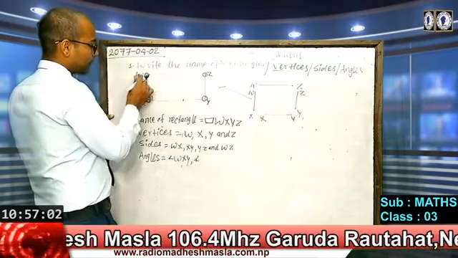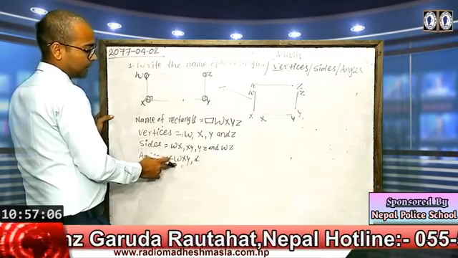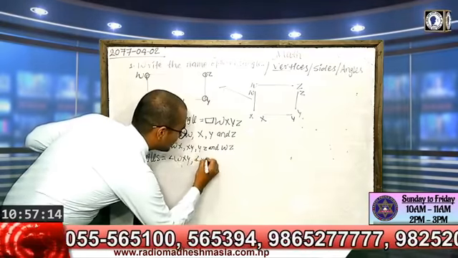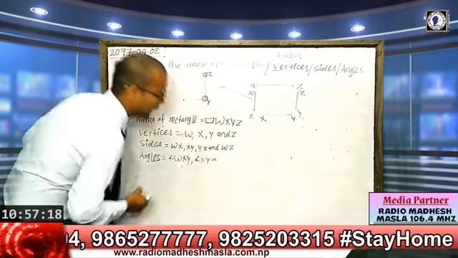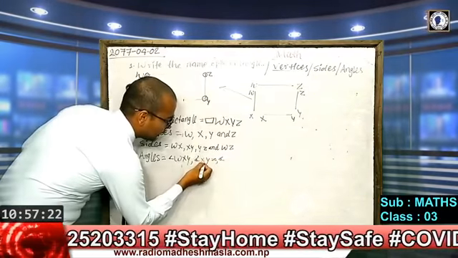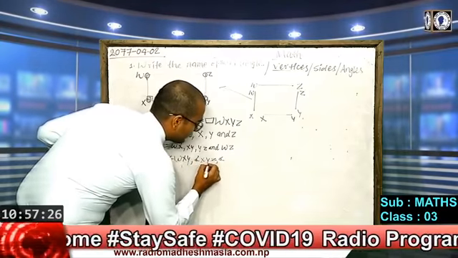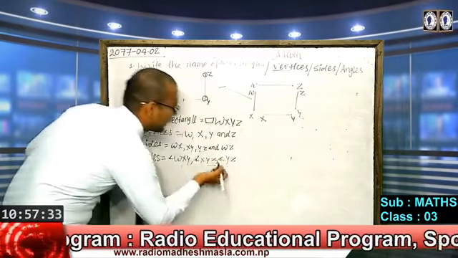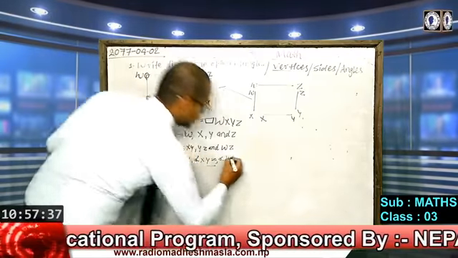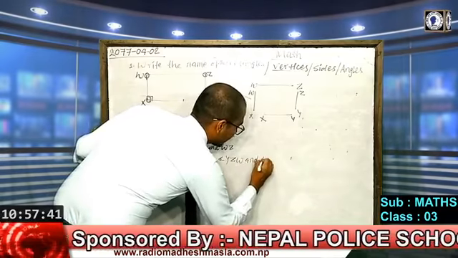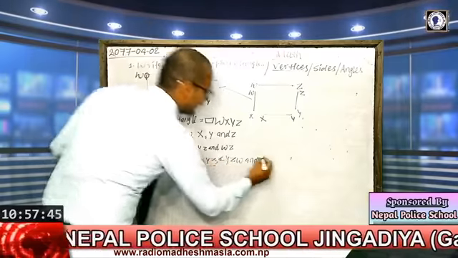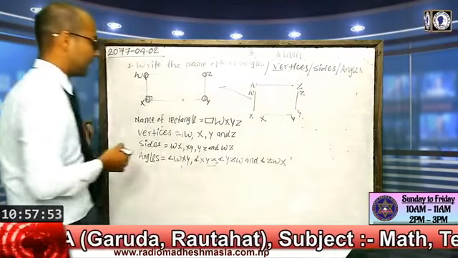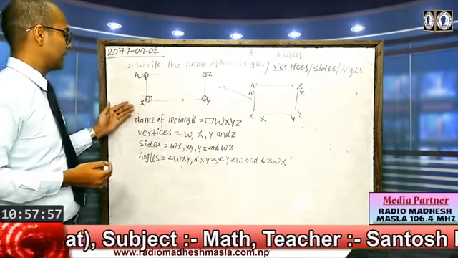Again we should leave the letter given at the front, before X, and start from X. So starting from X, we get X, Y, and Z. Then again we should leave the first letter, and the next angle should start from Y, Z, and then W. At last, we leave the first letter Y and start the angle from Z: Z, W and X. In this way we can answer this type of questions.